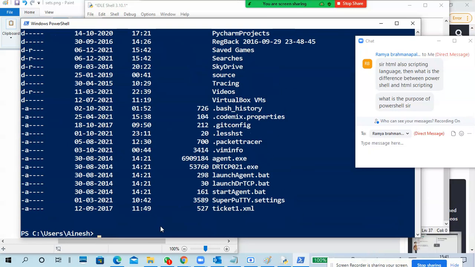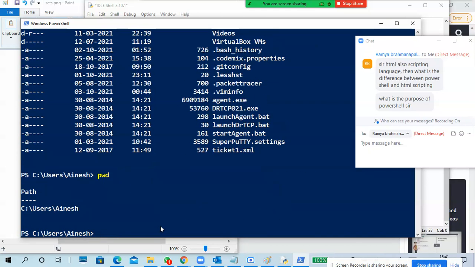ls is a Linux command, but it still works here also. Okay, I put ls, pwd. It understands because it's that type of command also. It will work here because it's based on a Windows system. Don't go for that one. So multiple types of commands, and another one is remote machines.